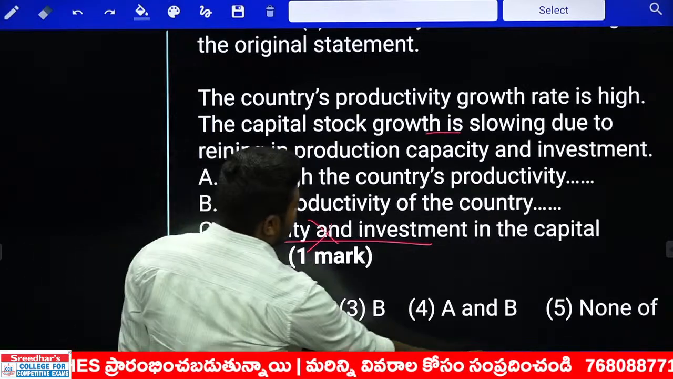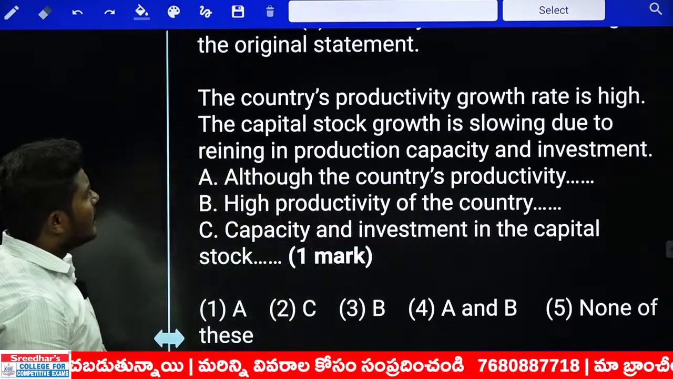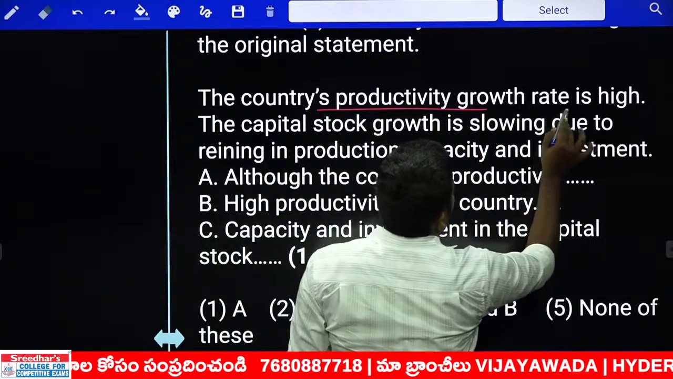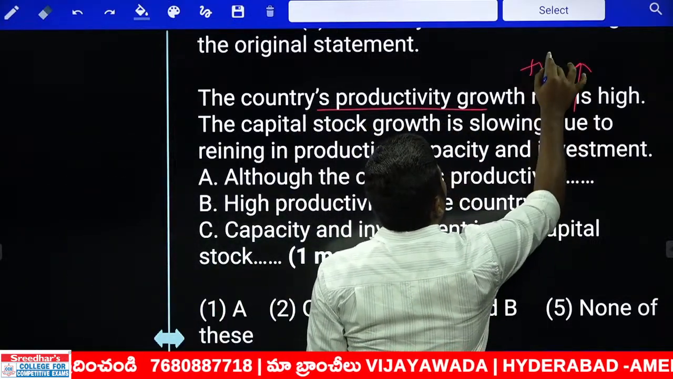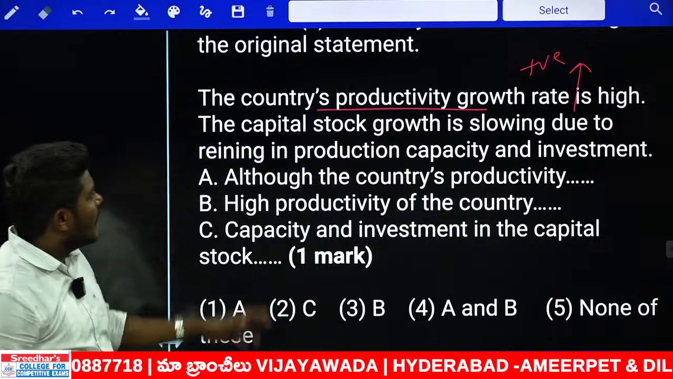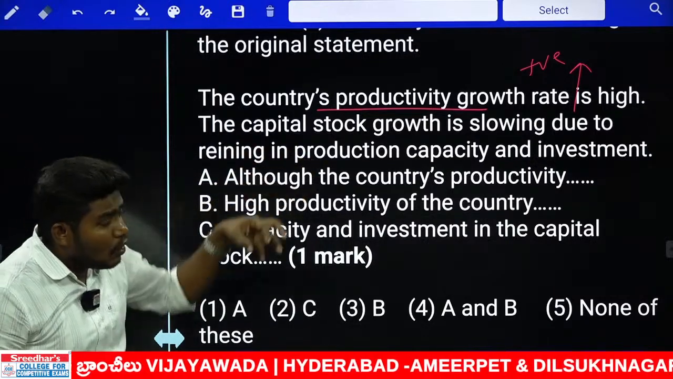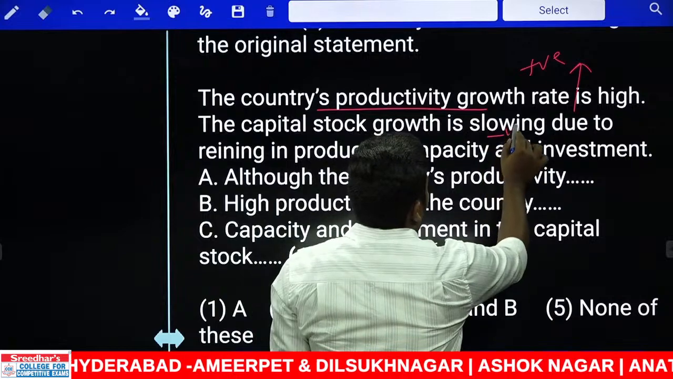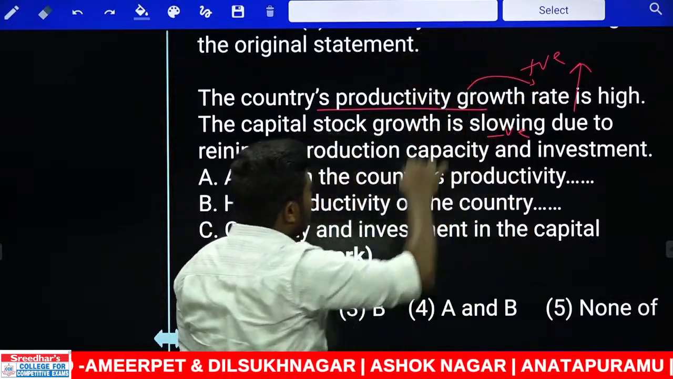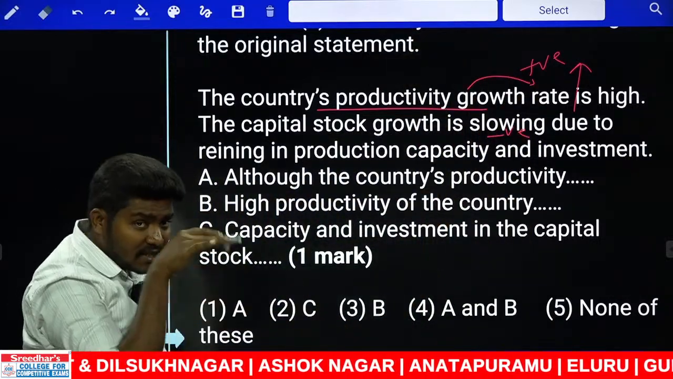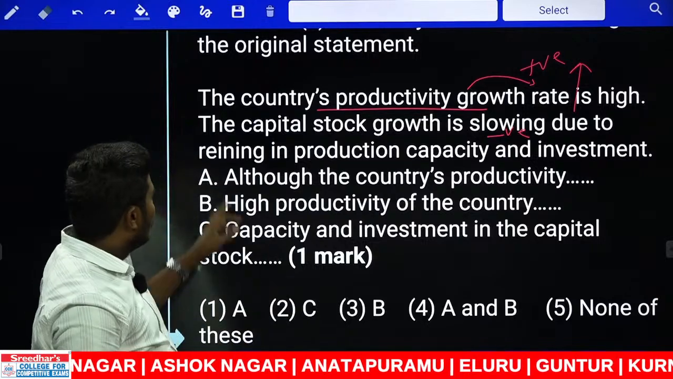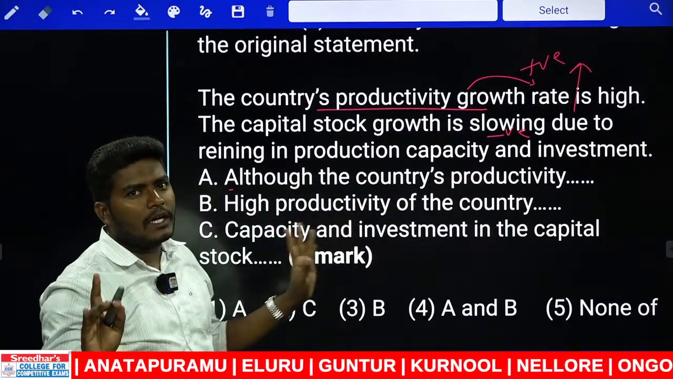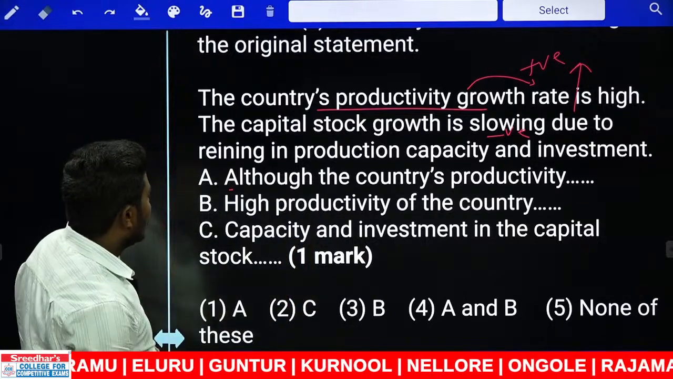Next, 146. The country's production growth rate is high. Look at this, the country's production growth rate is high, positive. This is a positive case. Yes or no? The capital stock growth is slowing. Slowing is positive or negative? That is negative. See, the growth rate is positive, but the capital stock growth is negative, slowing down due to reining in production capacity and investment. Absolutely, we are looking at the contrast. Yes or no? Now look at the contrast.